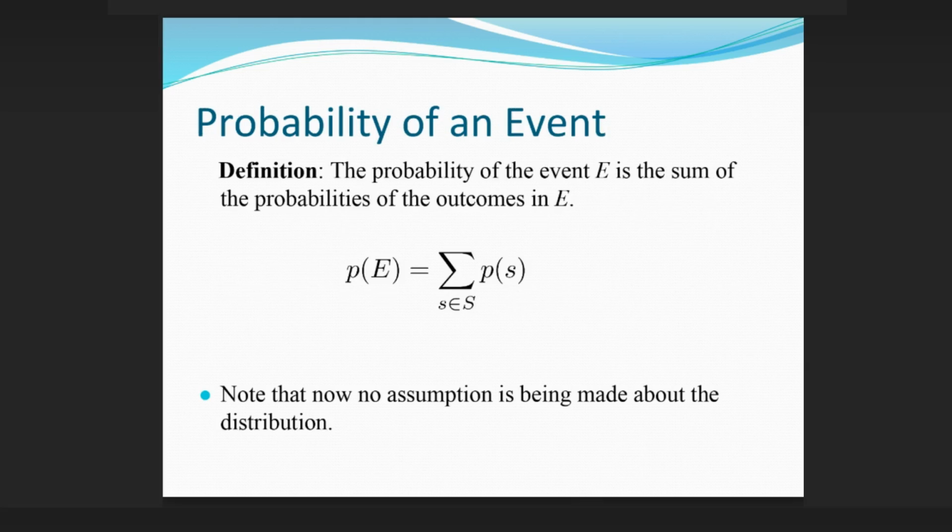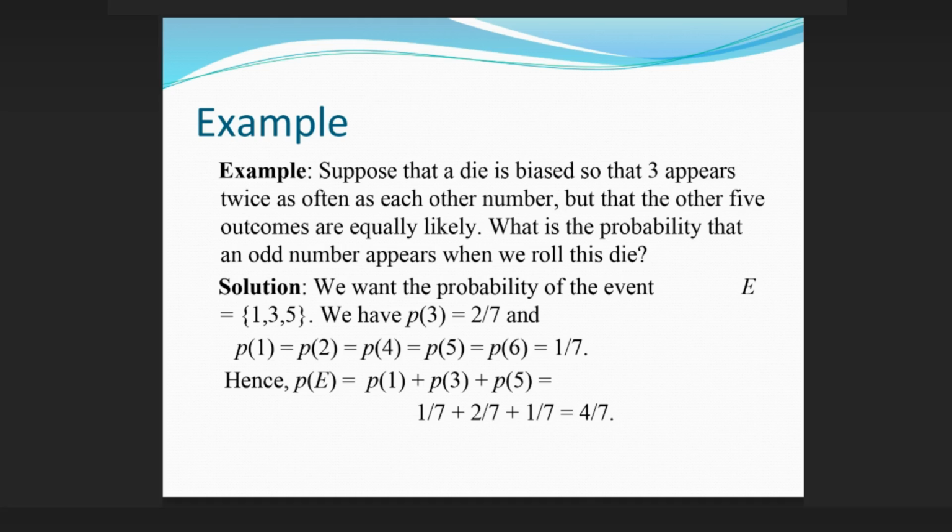Probability of an event. Definition: the probability of the event E is the sum of the probabilities of the outcomes in E. Note that now no assumption is being made about the distribution. Example: suppose that a die is biased so that 3 appears twice as often as each other number, but that the other 5 outcomes are equally likely. What is the probability that an odd number appears when we roll this die?